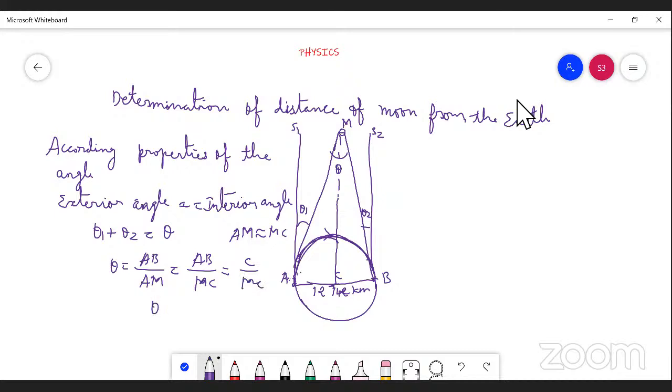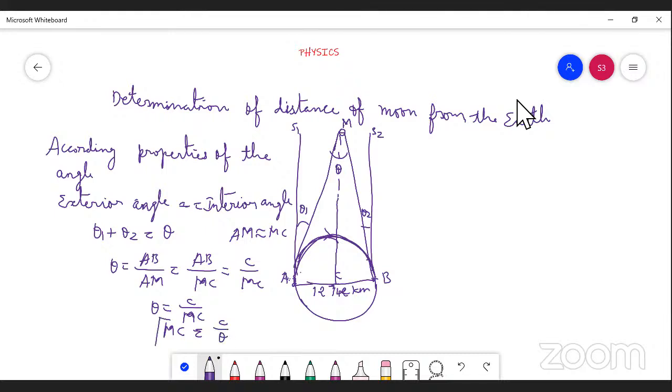So directly we can write theta equal to C divided by MC. MC is nothing but, students, the distance of the moon from the earth, and our aim is to find the distance of the moon from the earth. So MC equals C divided by theta.